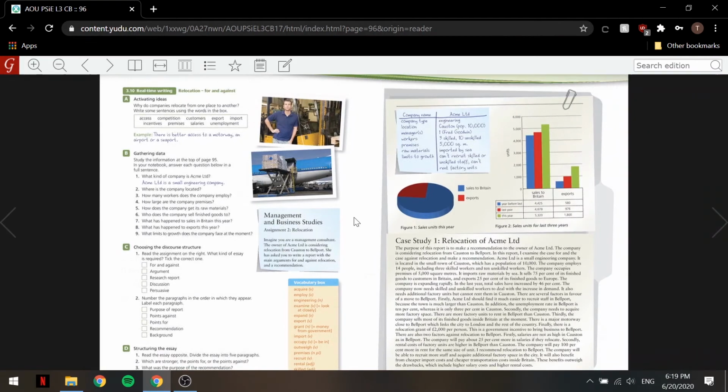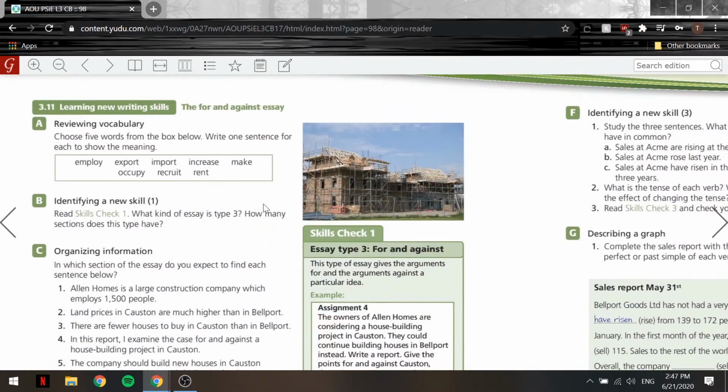Now let's move on. All right, you guys, so now let's move on to the second part of this writing section. Let's dive right in. Here we have exercise A, reviewing vocabulary. So we have choose 5 words from the box below and write 1 sentence for each to show the meaning. So let's write 5 sentences for 5 different words from the box here below. So we have employ, export, import, increase, make, occupy, recruit, and rent.